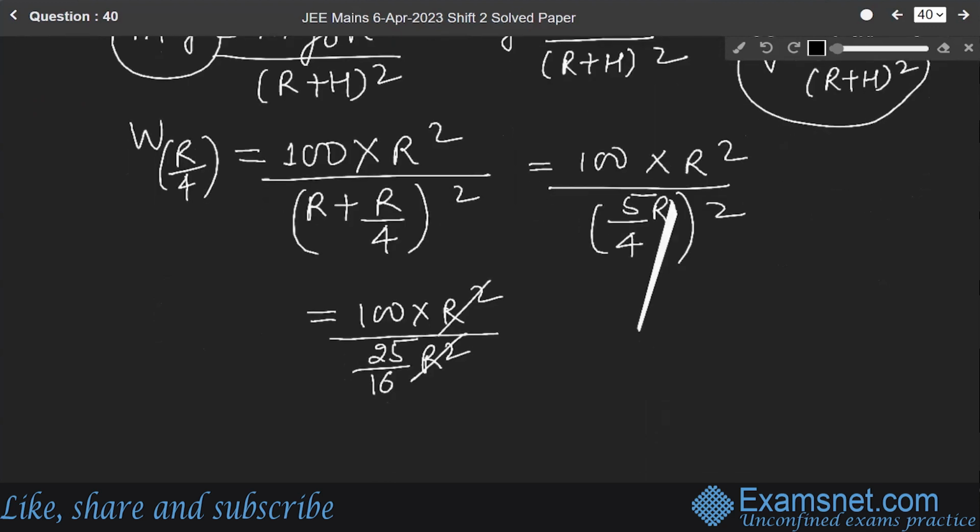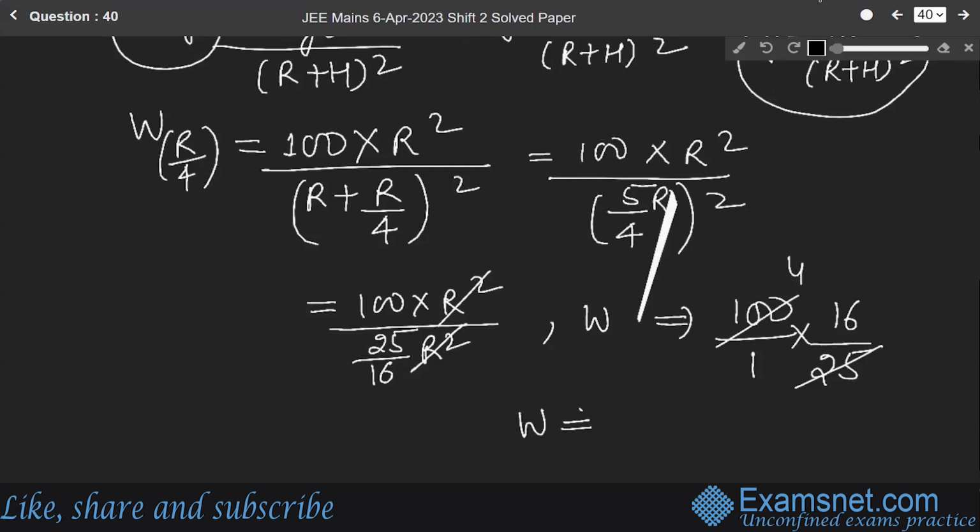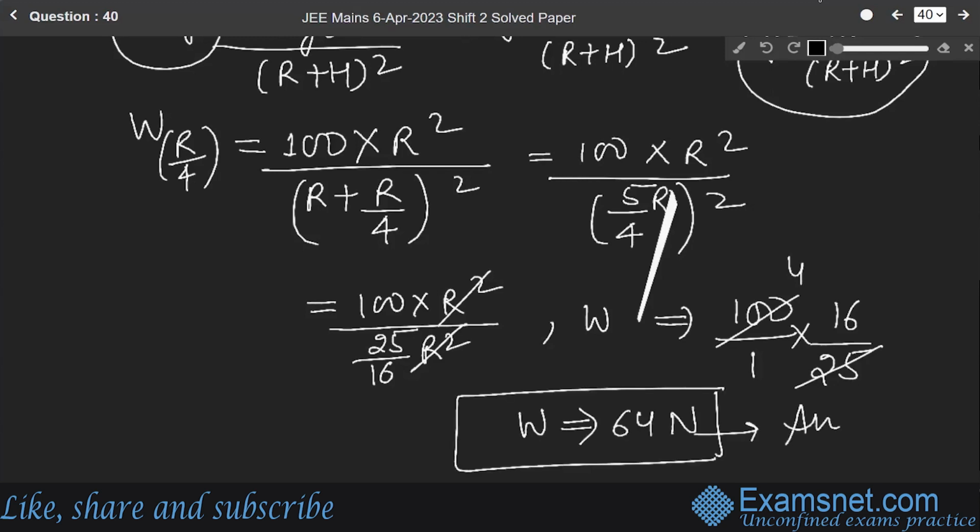Cancelling R square, we get W equals 100 into 16 over 25, which is 64 Newton. So weight W is equal to 64 Newton. This is our final answer.